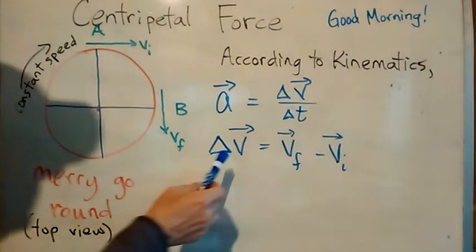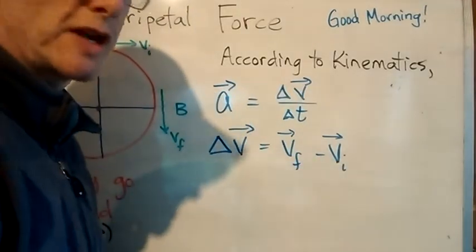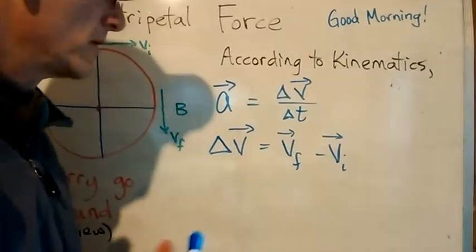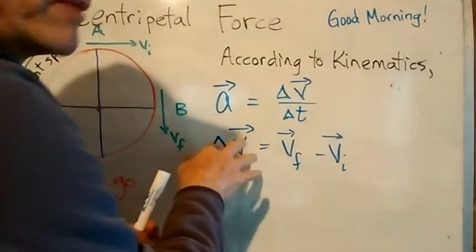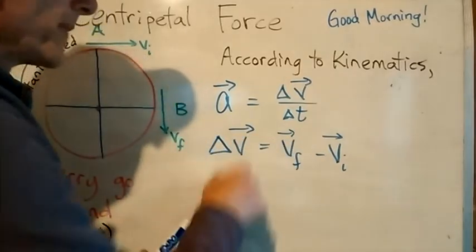Remember, the change in velocity is just the final velocity minus the initial velocity. The change in anything is always the final minus the initial. But we have to remember that velocity is a vector, so we have to figure in the direction as well.